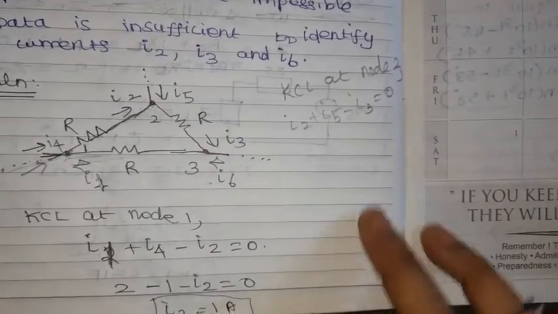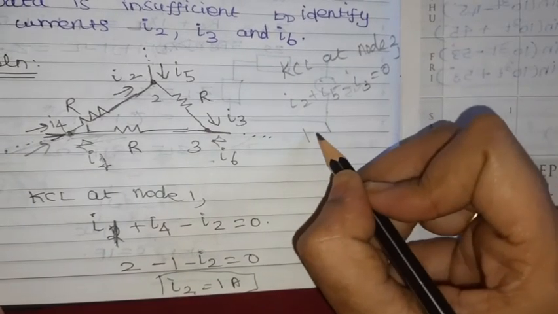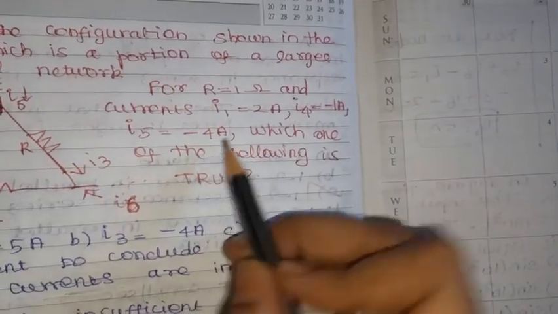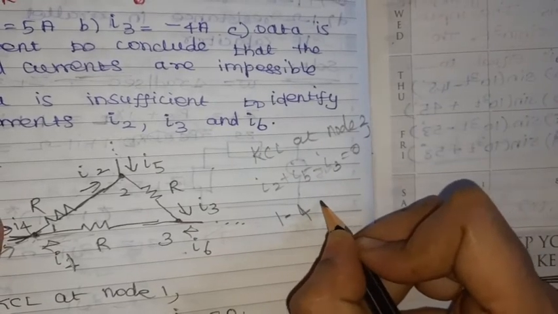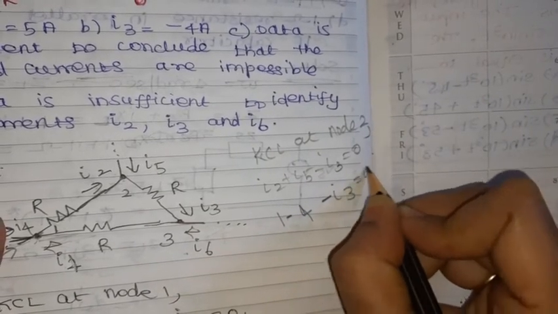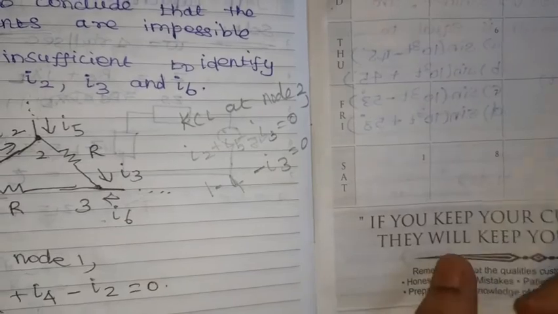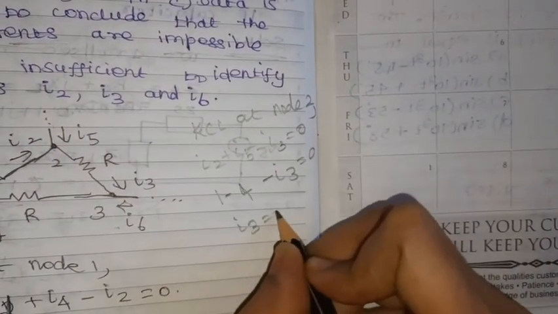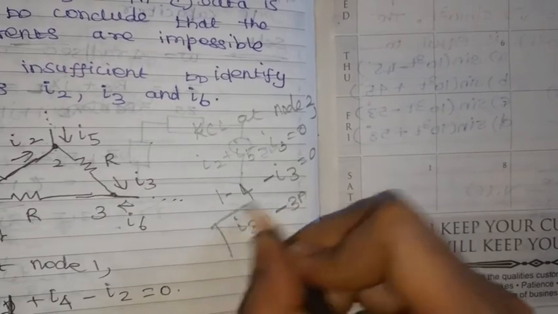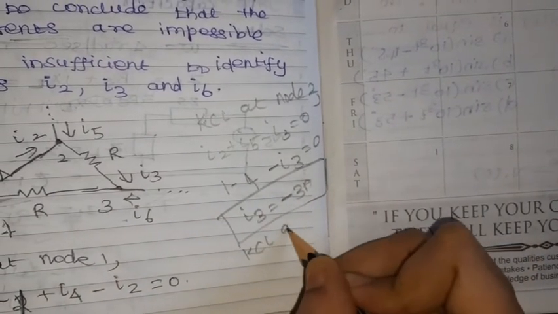So from that, I2 is 1 ampere plus I5. I5 is given as minus 4. Then minus I3 equal to 0. So what is the I3 value? Minus 3 plus 3, so I3 equal to minus 3 amperes.